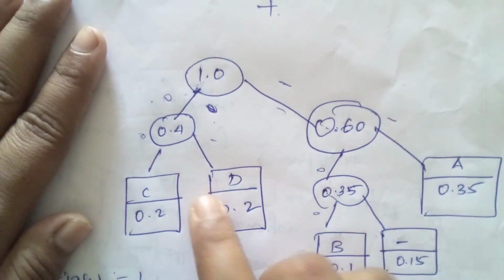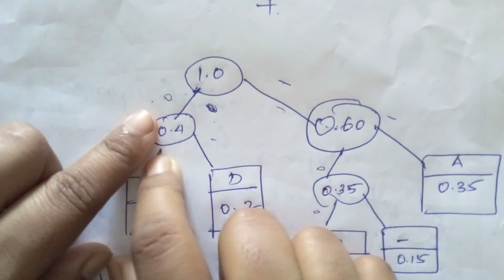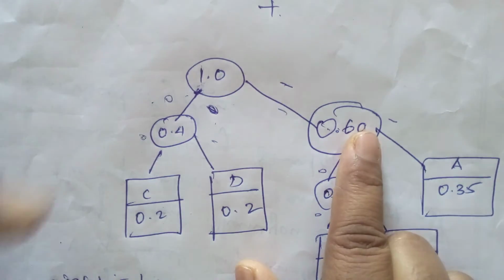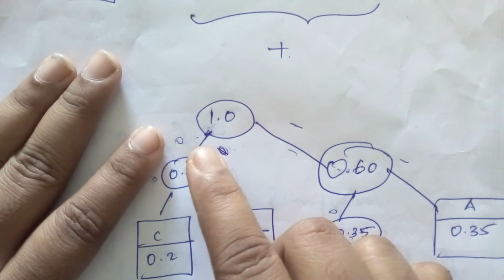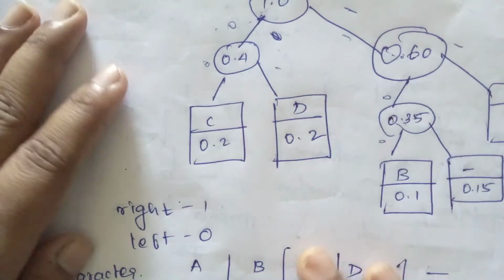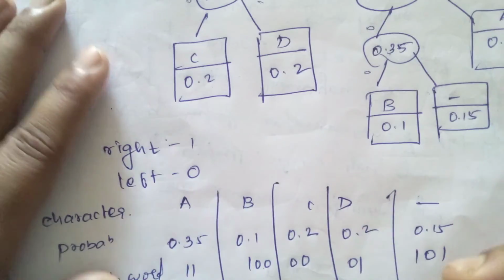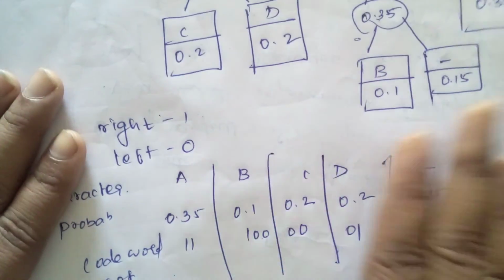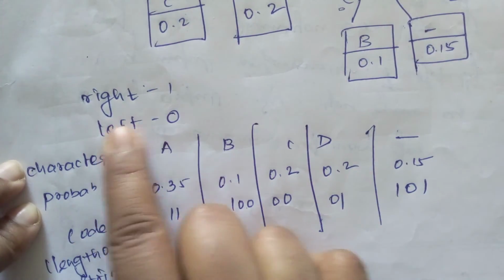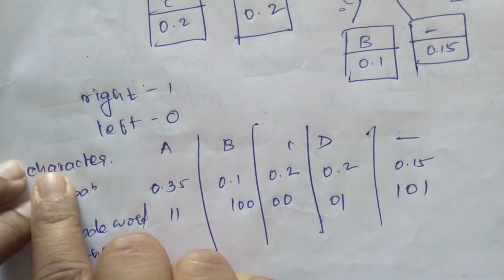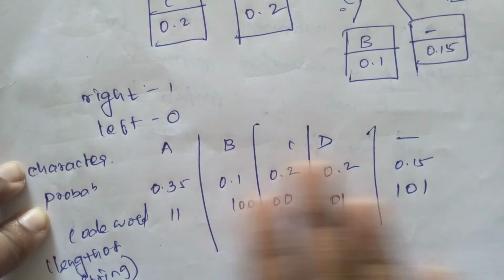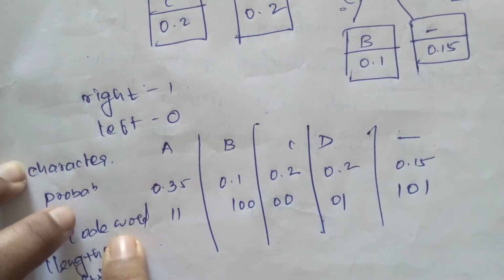For encoding and decoding we have to consider the right and left nodes. For the right node we put the value 1 and for the left node the value 0. Based on these values only we derive the encoded values. For encode and decode, right means 1, left means 0. The characters are A, B, C, D with probabilities 0.35, 0.12, 0.5 and so on. Now, how can I derive this code word?